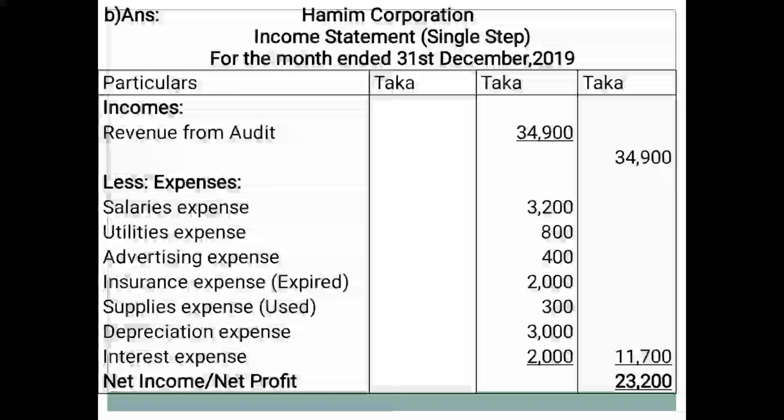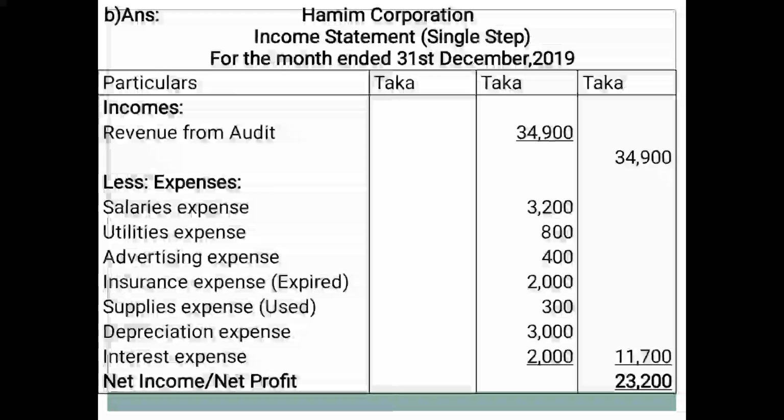In this creative question, no other income or revenue is available. So total incomes or revenue in this method are 34,900. And then go for less expenses.